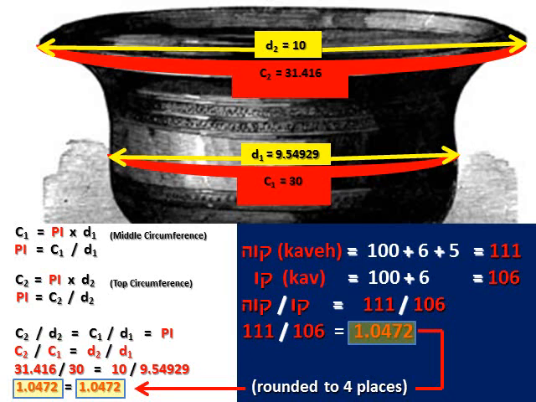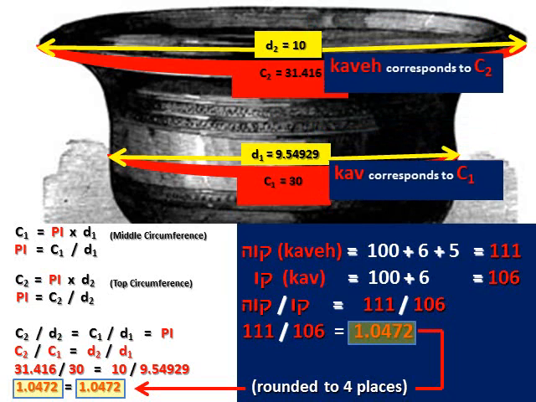Since both ratios are exactly equal, the top circumference, C2, corresponds precisely to the first circumference spelling, kave, and the middle circumference, C1, corresponds precisely to the second circumference spelling, kav.